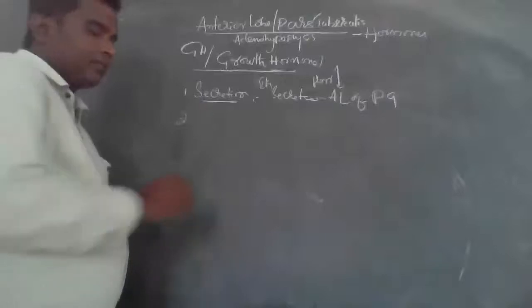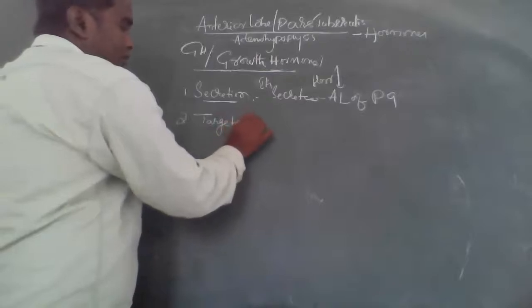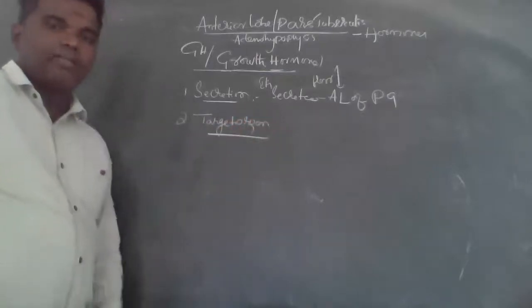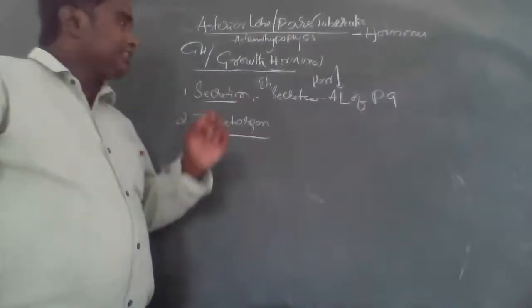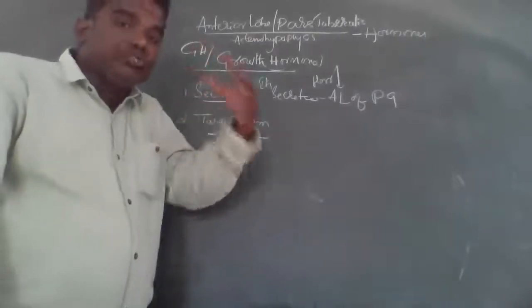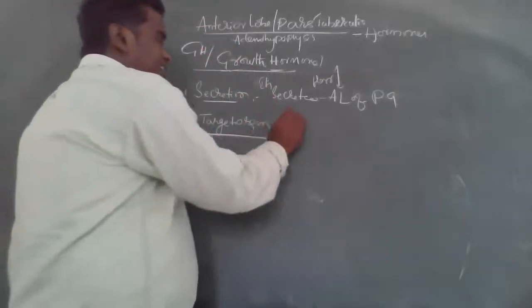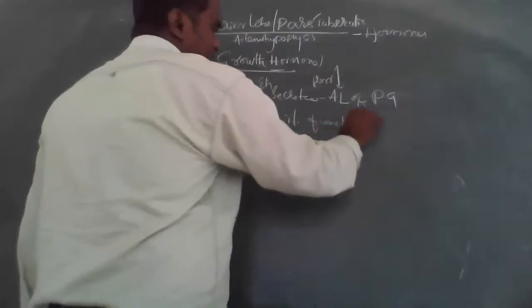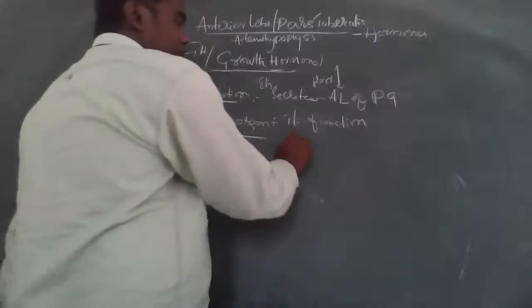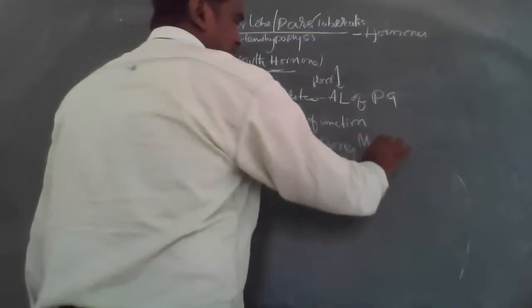Second step, target organ. We already discussed that the organ on which a hormone functions is called its target organ. For GH, where does it function? It is functioning on the bones and muscles.